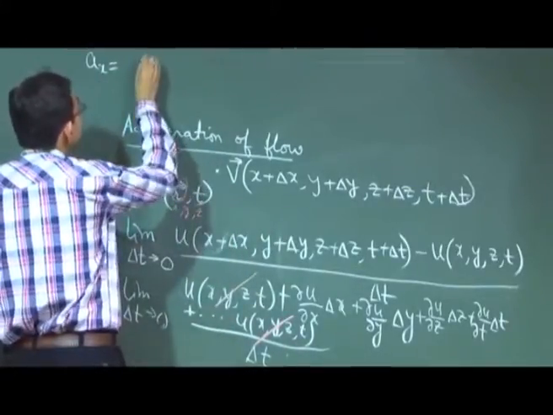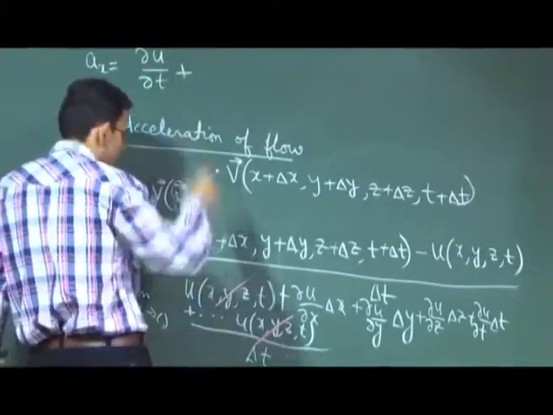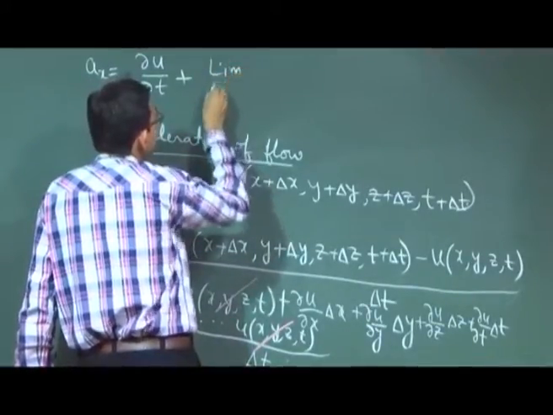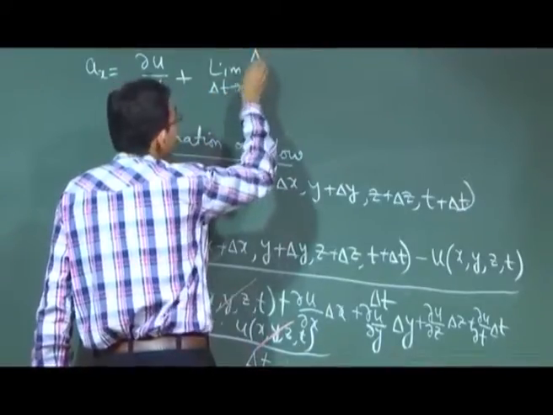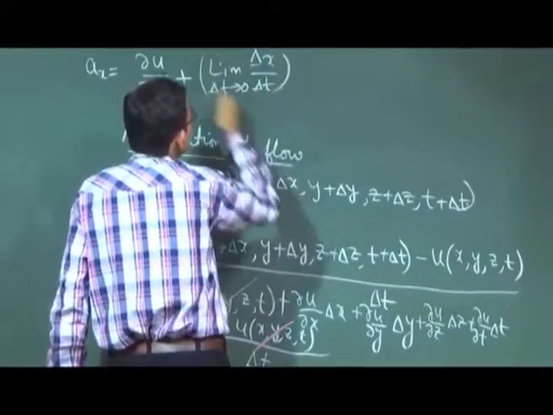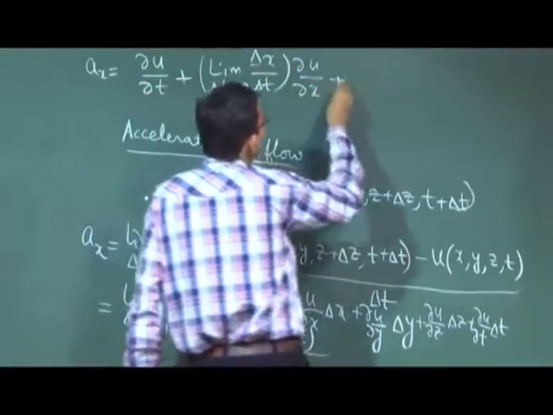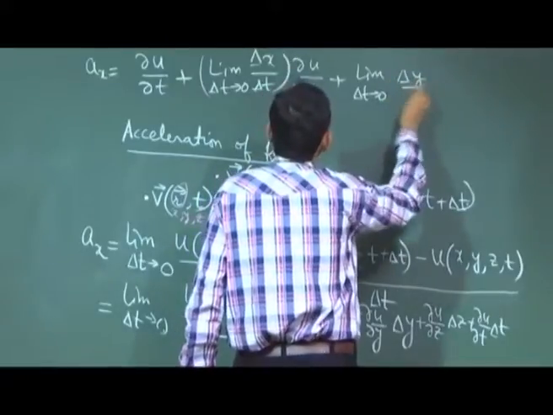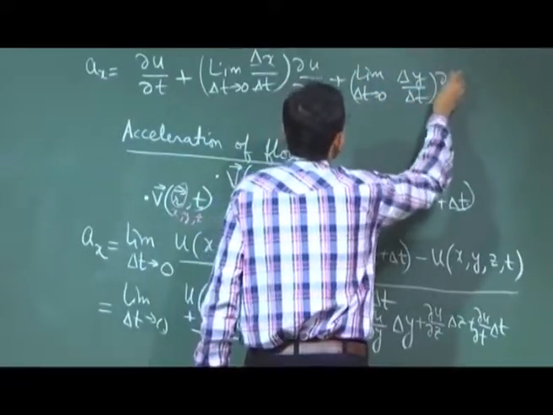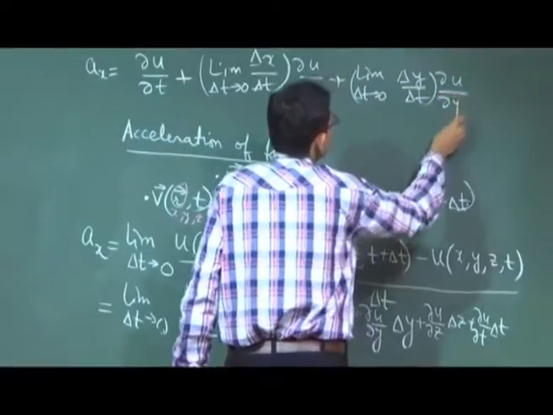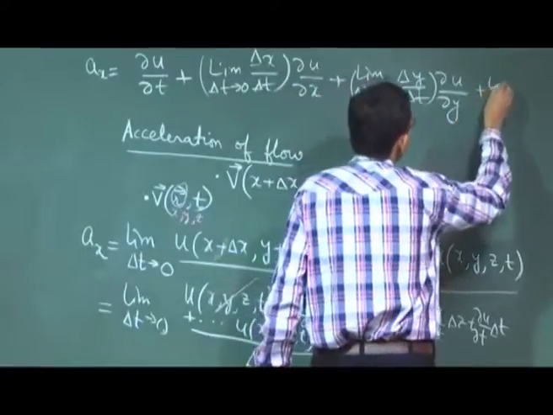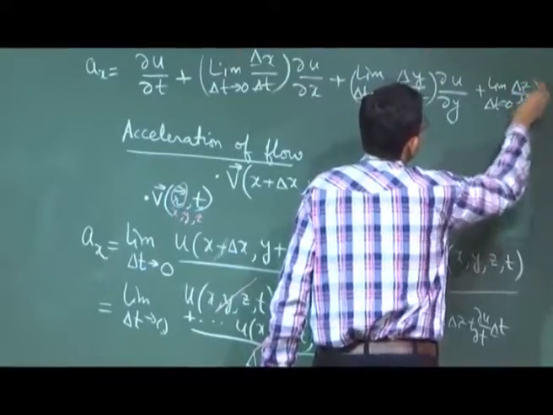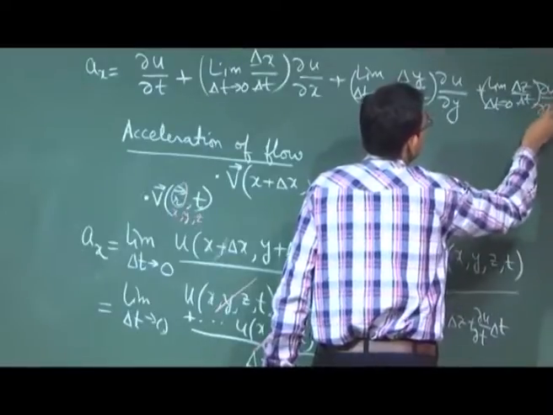So first term is del u del t straight away plus limit as delta t tends to 0 delta x by delta t into del u del x, plus limit as delta t tends to 0 delta y by delta t into del u del y, and plus limit as delta t tends to 0 delta z by delta t into del u del z.